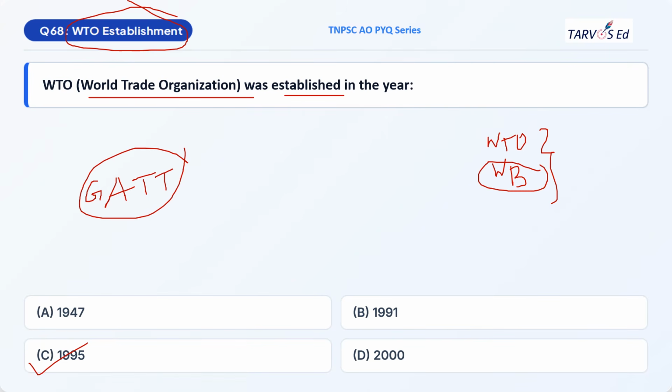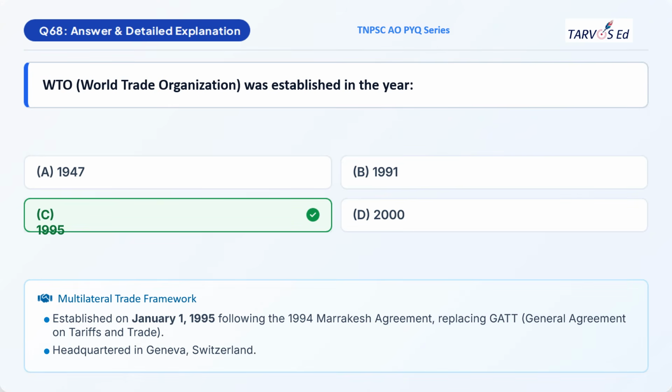Remember this also. So World Trade Organization was established on Jan 1, 1995, replacing GATT, General Agreement on Tariffs and Trade. GATT is not an organization or an institution. It was just an agreement. After replacing this agreement, the organization called WTO was established and the headquarters is at Geneva, Switzerland.